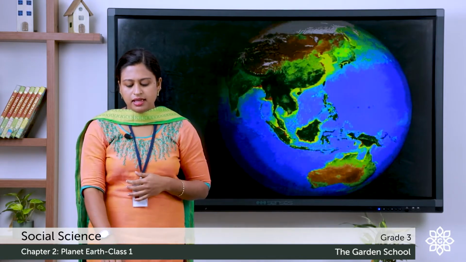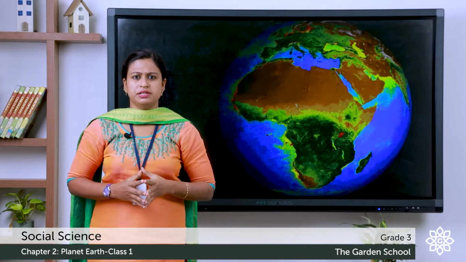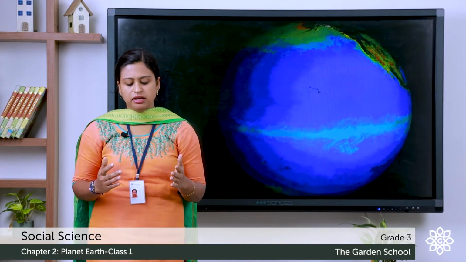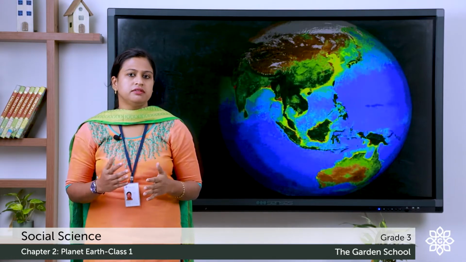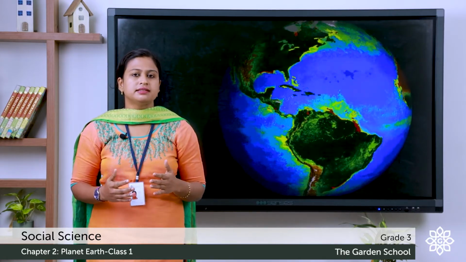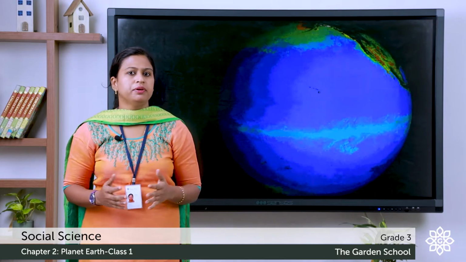Now, here there is a critical thinking question. The question is, you have to find 3 ways in which Earth is different from other planets. You have to write the answer in your notebook with proper date.